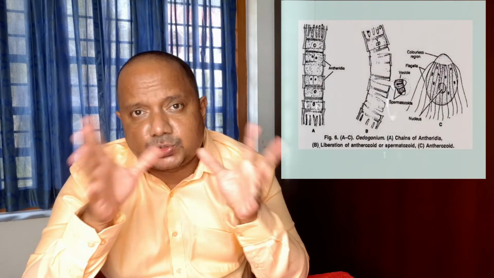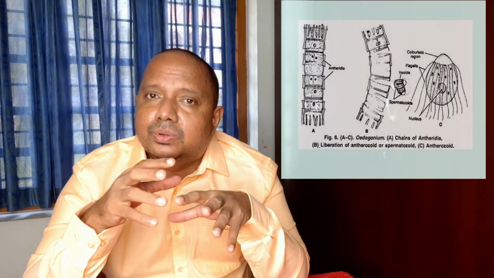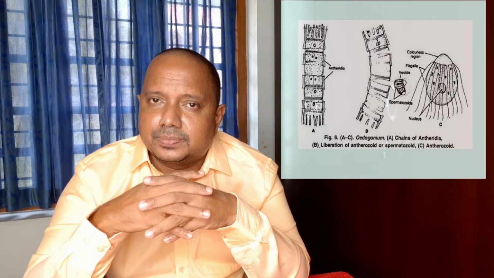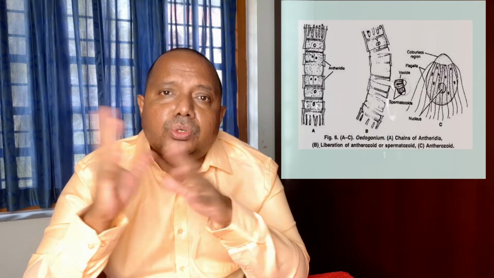Because the zoospore has to swim and find a suitable substratum and begin a new filament. But in the case of the antherozoid, its function is to fuse with the female gamete. So it doesn't need that much accumulated food, so it will be smaller in size. Just like the zoospore, the antherozoids are also released to the surrounding water. It swims and finds an oogonium, gets fertilized with it and forms a zygote.